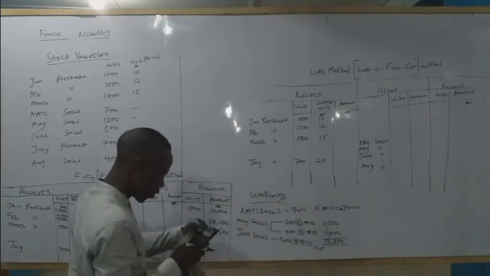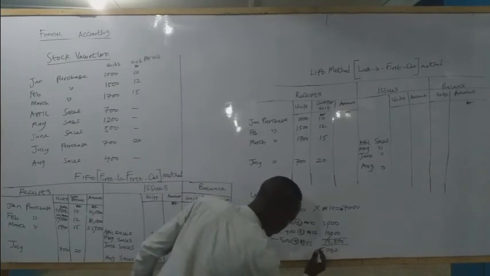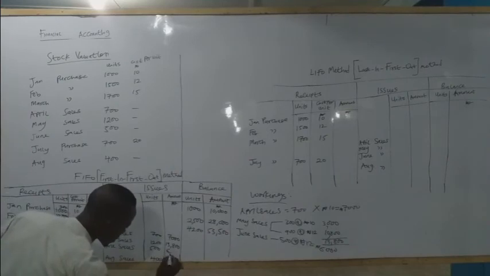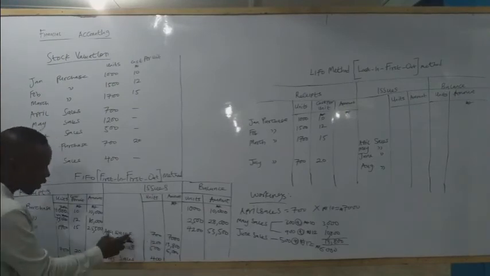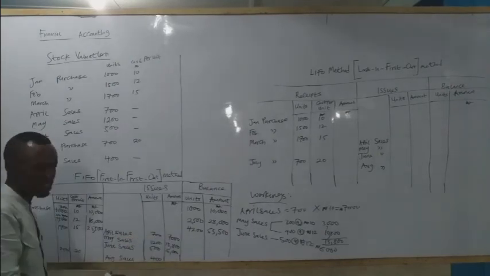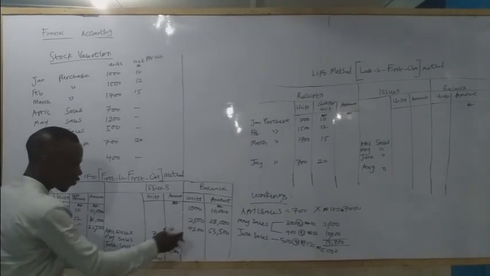500 times 12, we have 6,000. So meaning that for this, we have 6,000. July, now there is a purchase. So now, from here, we are making sales. We have sold 700 out of what we have left as balance. So we have to remove this 700 from the balance.